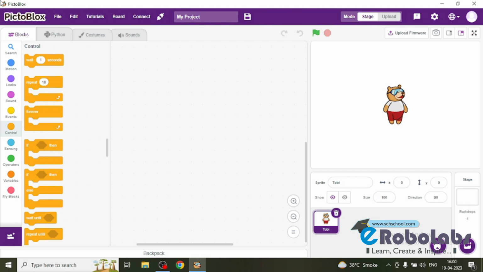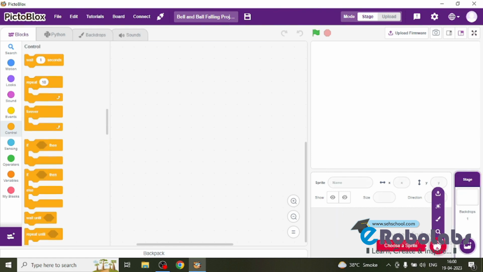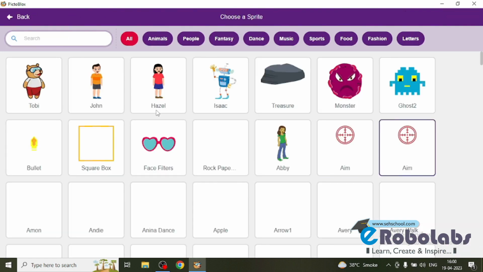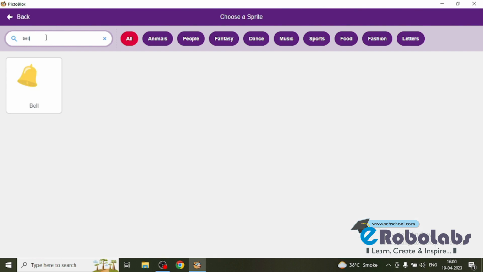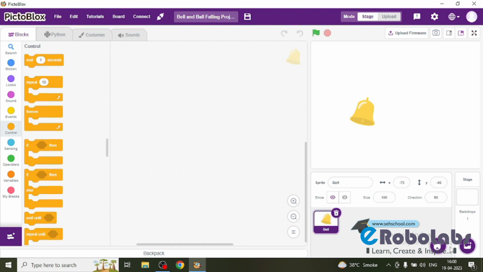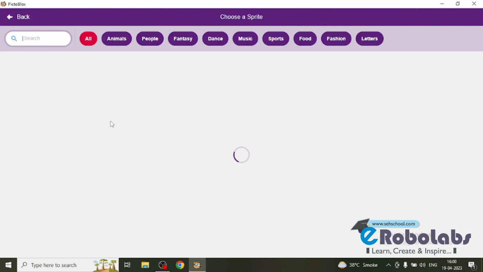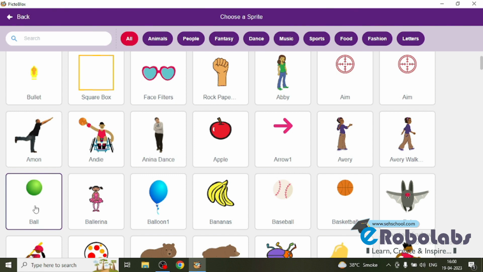Hello everyone, in this video we will create a bell and ball falling animation. So here I'm going to delete this Toby, and I want bell and ball, so I'm going to select from choose a sprite. So here I search bell, we got bell here, and then the second sprite is ball. So simply I got the ball from here.